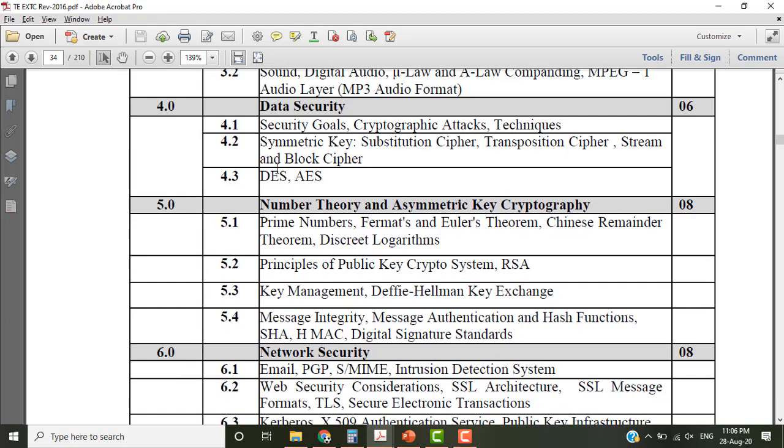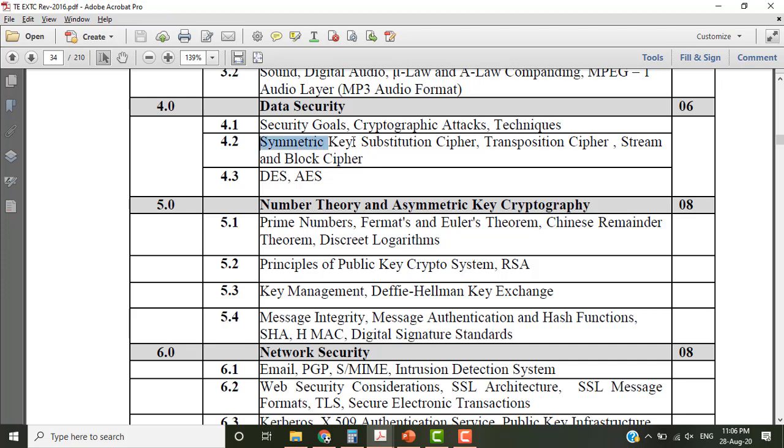If you want, you can go through what we have done so far in encryption especially. We are done with security goals, right? Then we are done with cryptographic attacks also. We saw 4 types of attack: known plaintext, chosen ciphertext, etc. And what are the cryptographic techniques? If you are doubtful whether it is done, the techniques are steganography and cryptography. So we have covered them as well.